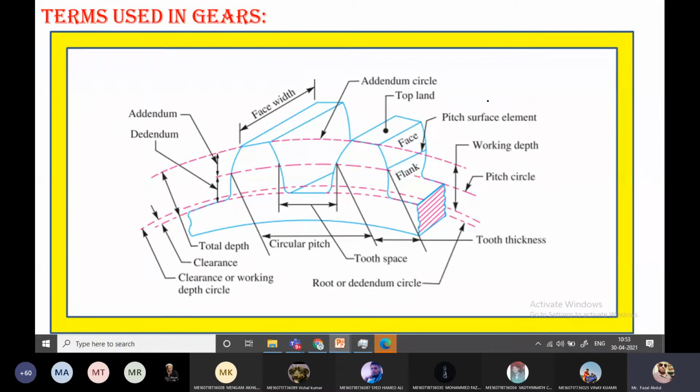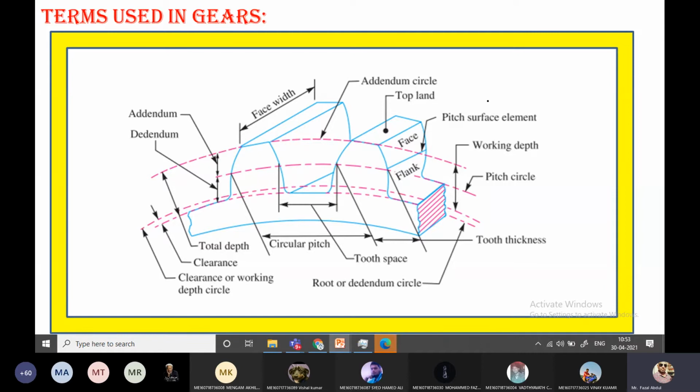So terminology. In the first unit we also used some terminology related to this spring. In every unit we have terminology. Being a mechanical engineer, you should be perfect in all the terminology: what is called what, where it is located, what is the benefit of that. These are the things you have to be aware of. The terminology pertaining to gears is going to play a vital role in designing the gears.